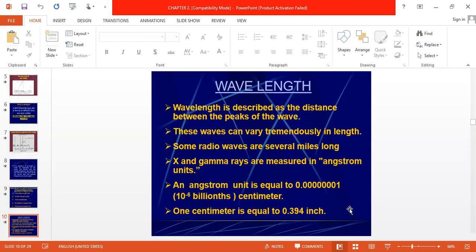And now we are going to discuss wavelength. Wavelength is described as the distance between peaks of the wave. These waves can vary tremendously in length. Some radio waves are several miles long. X-ray and gamma ray are measured in angstrom units. The wavelength is measured in angstroms, and an angstrom unit is equal to 10 to the power minus 8 centimeters. One centimeter is equal to, as we already know, 0.394 inch.